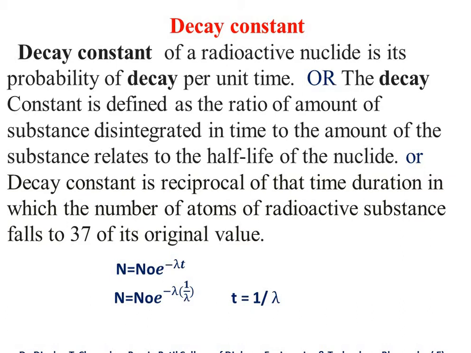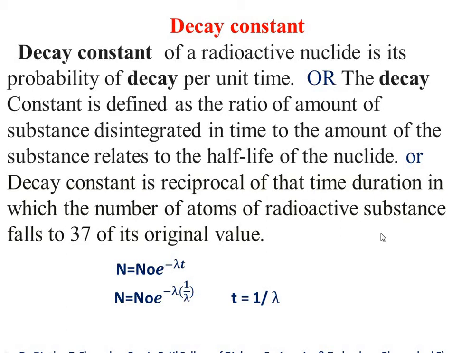Again I revise this definition. Decay constant is defined as the ratio of the amount of substance disintegrated in unit time to the amount of substance present. Another way of stating this definition: the decay constant of a radioactive nuclide is its probability of decay per unit time. Or I will take another definition: the decay constant relates to the half-life of the nuclide.